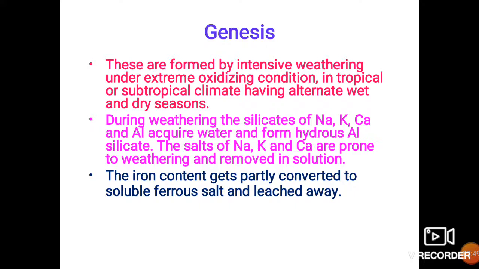What happens when weathering of the parent rock starts? The parent rock may be basalt or gneiss. When different agents of weathering start acting on the parent rock, the silicates present in it, which may be of sodium, potassium, calcium or aluminum, absorb water and form hydrous aluminum silicates.